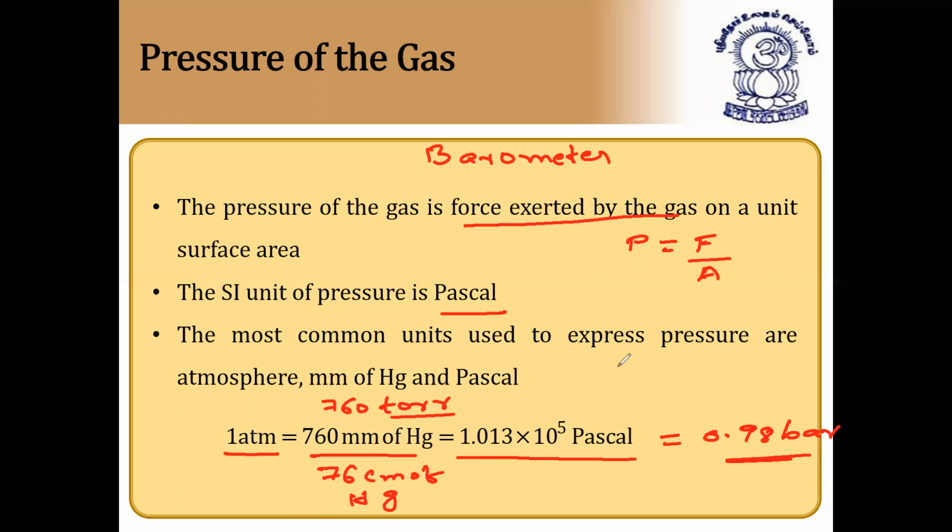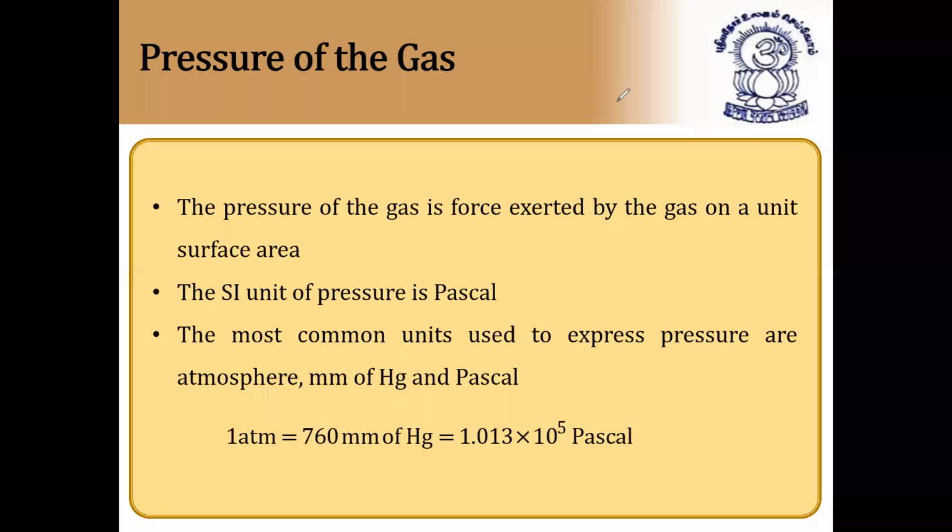The most common units used to express pressure are atmosphere, millimeters of mercury, and pascal, as well as torr and bars. So these are the most common units of pressure. I hope it is clear.